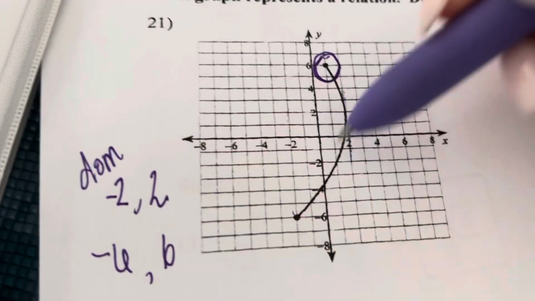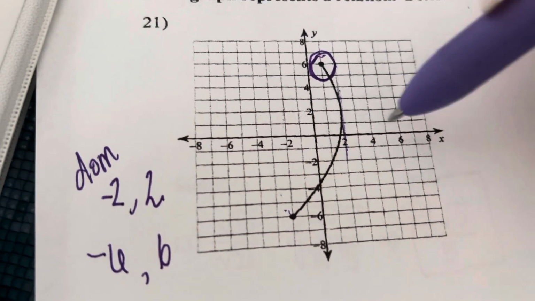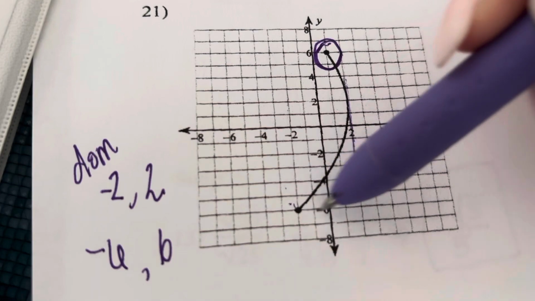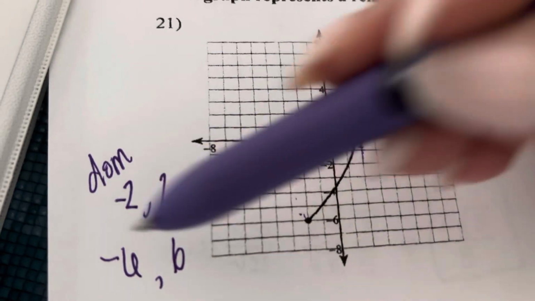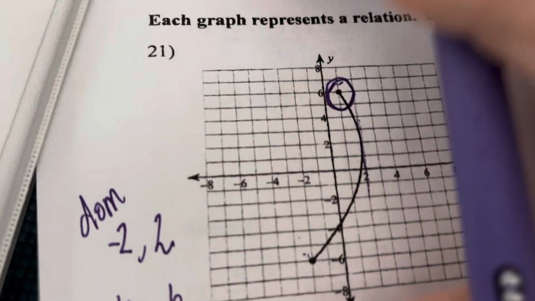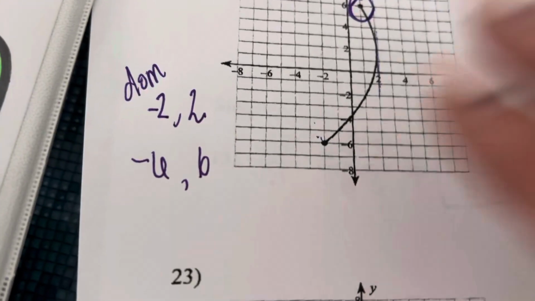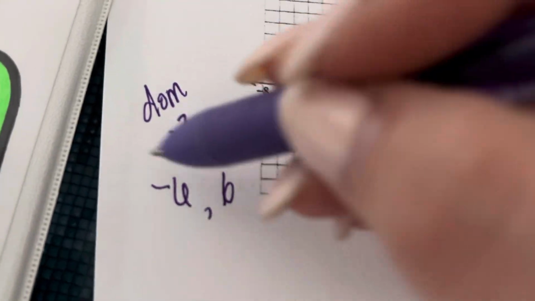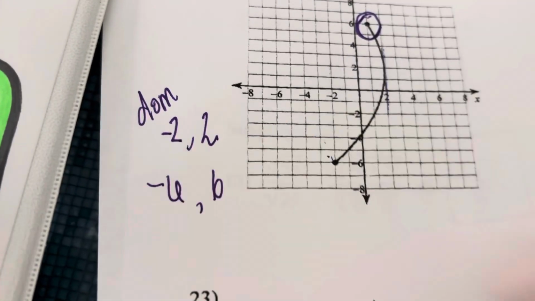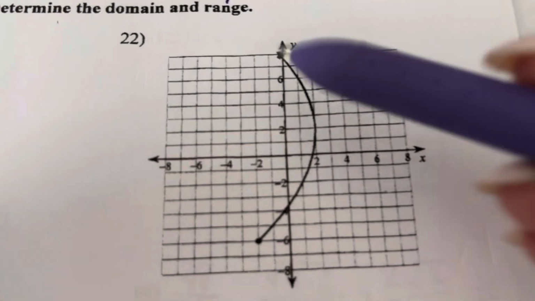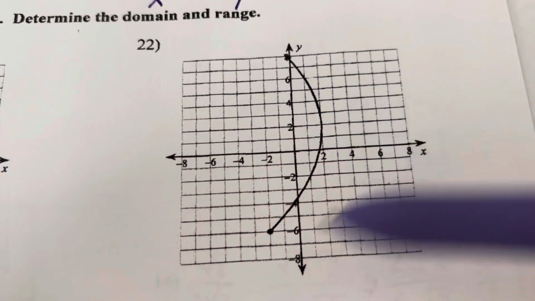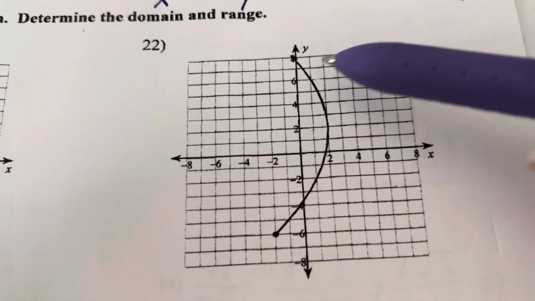So therefore, there's more to this, but for this test, this is what I'm looking for. I need you to recognize these numbers. There's brackets and parentheses and all those things that we haven't talked about, but I'm talking about these points. So there you go. For this one, it's the same.